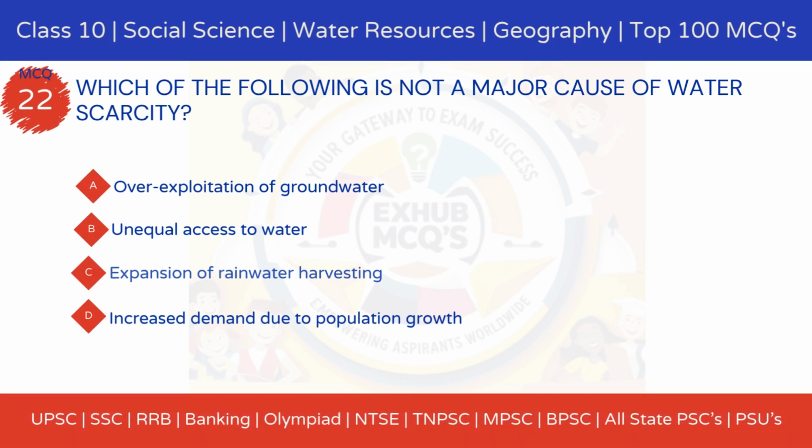Which of the following is not a major cause of water scarcity? Option A, overexploitation of groundwater. Option B, unequal access to water. Option C, expansion of rainwater harvesting. Option D, increased demand due to population growth.